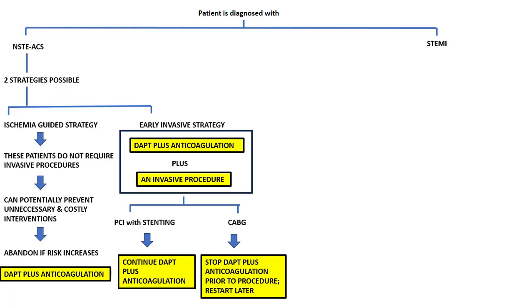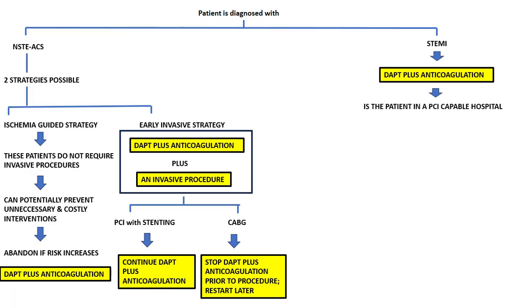Now, if the patient is having an ST elevation myocardial infarction, again, we need to start the patient immediately on dual antiplatelet therapy and anticoagulation, and then we need to ask ourselves a question. Is this patient in a PCI capable hospital? If the answer is yes, do PCI as soon as possible, within 90 minutes.